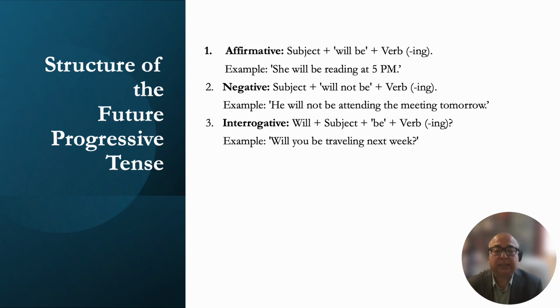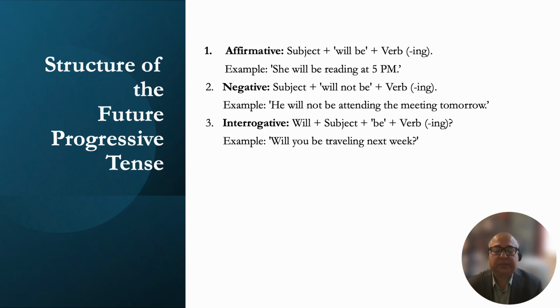And it's easy to turn these affirmative sentences into negative sentences. The same structure, the only difference, if you noticed, is the not. She will be reading at 5 p.m. And in the negative, it would be she will not be reading at 5 p.m. He will not be attending the meeting tomorrow.